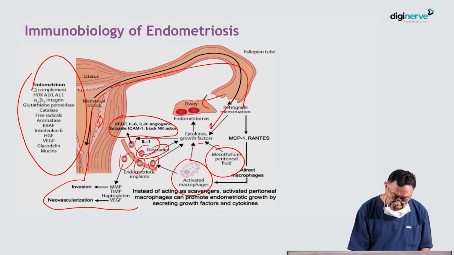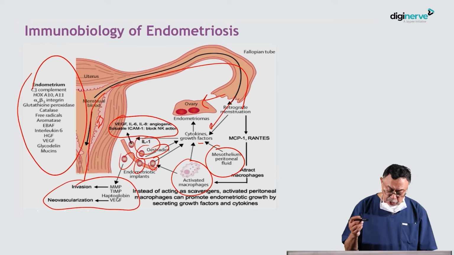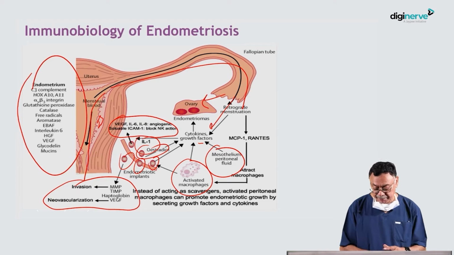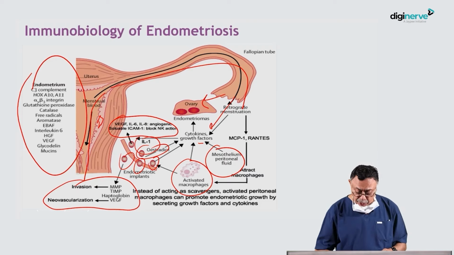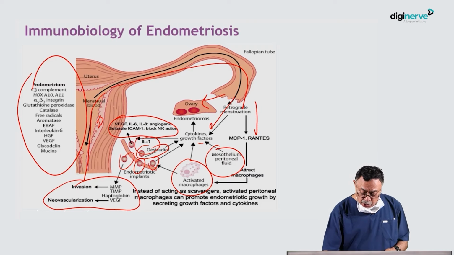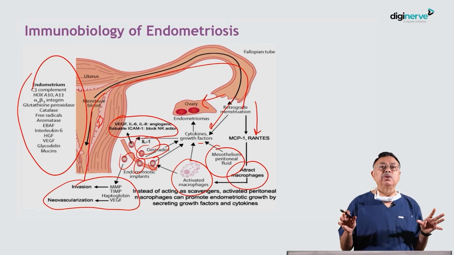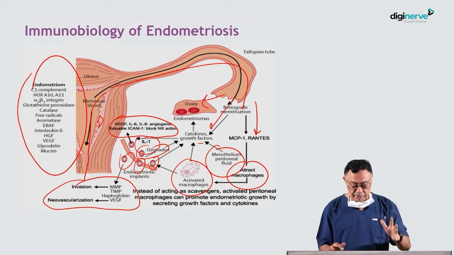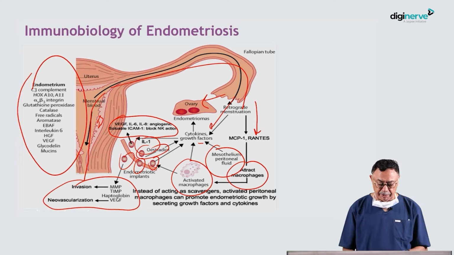And when invasion occurs, the MMP and TIMP are activated, haptoglobin is activated, and neovascularization occurs because of VEGF. So that causes the endometriotic implants in the peritoneum. This also starts the MCP1 response and attracts the macrophages to destroy the retrograde endometrial cells. But if the immune system is poor, then the whole cascade of inflammation occurs.